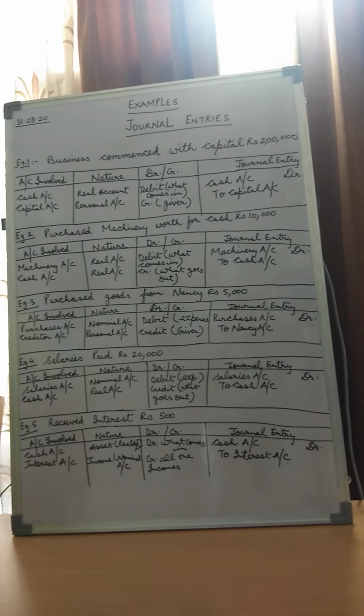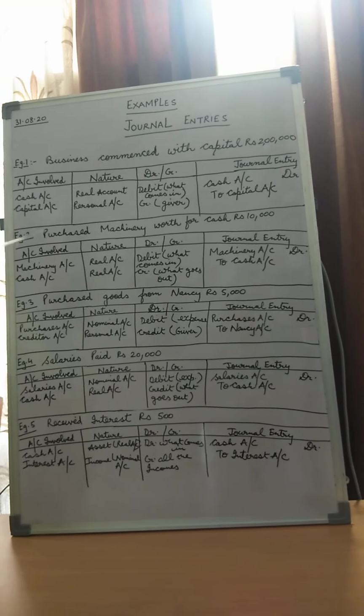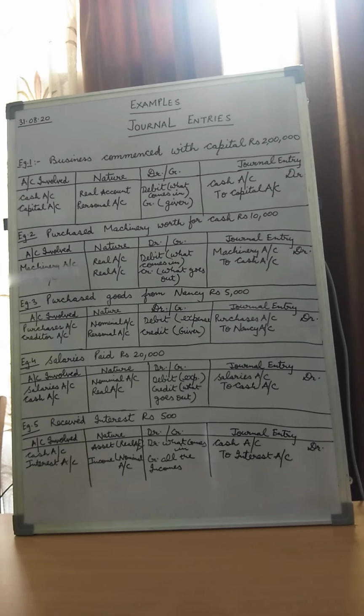So moving on to the next example, children. The next example says: purchased machinery for cash, rupees 10,000. So children, the accounts involved in this transaction are machinery account and cash account. Why? Because machinery is being purchased; the asset named machinery is being mentioned over here.